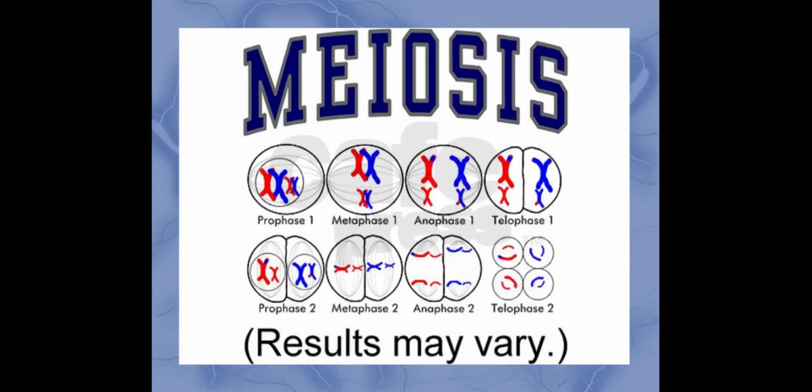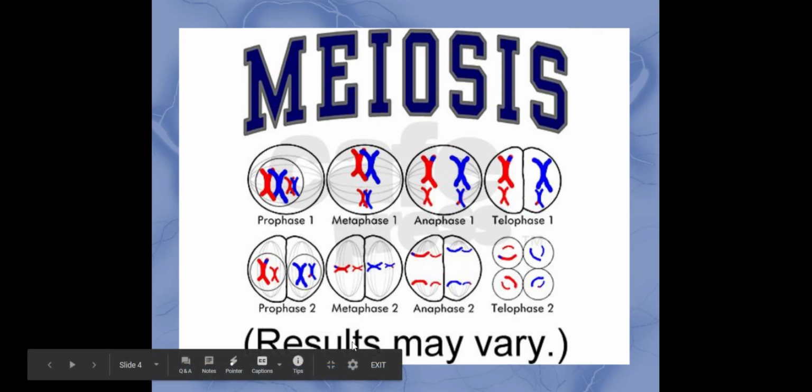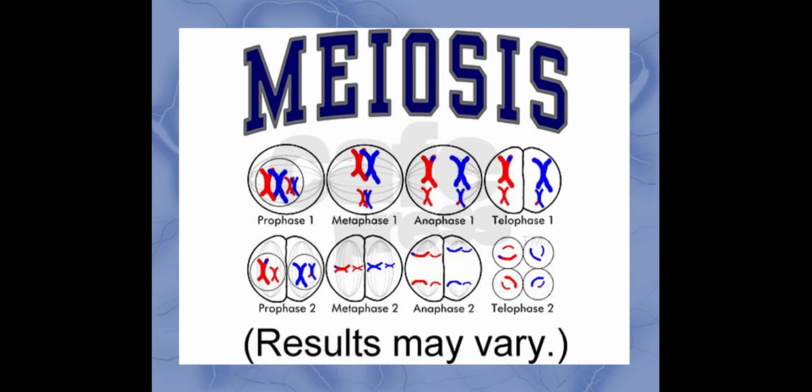So the cell division that allows for sexual reproduction, which involves two parents, is called meiosis. And the results that you get are going to be different than the parent cell and different than the cells created through this process. This is what allows for variation throughout species that reproduce through sexual reproduction.